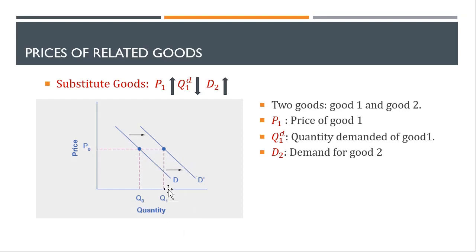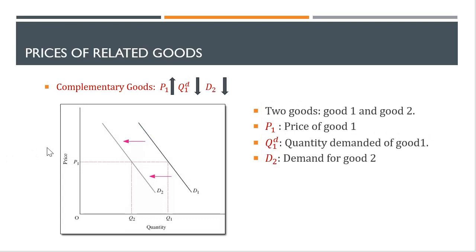So this is basically the demand for good two, and this is true for when price goes down for good one as well. So in that case, demand for good two should decrease as well.